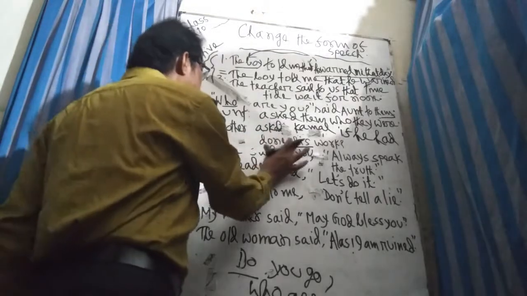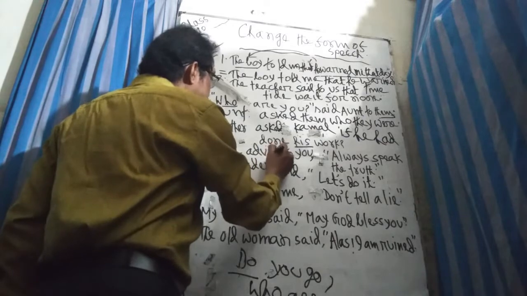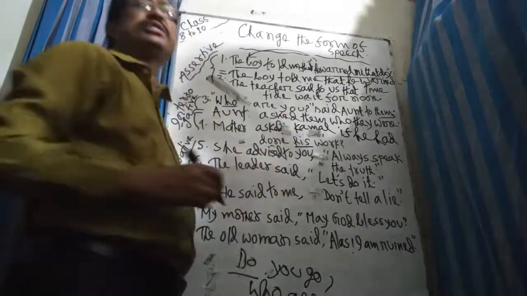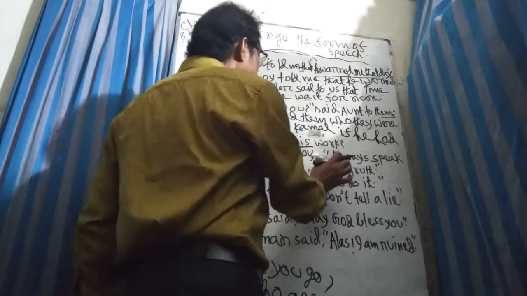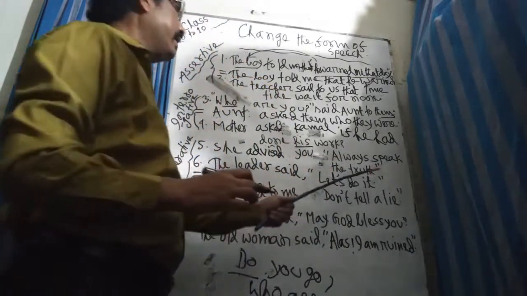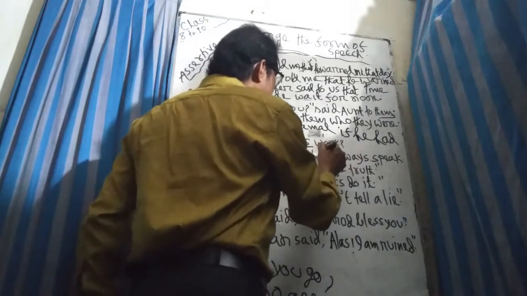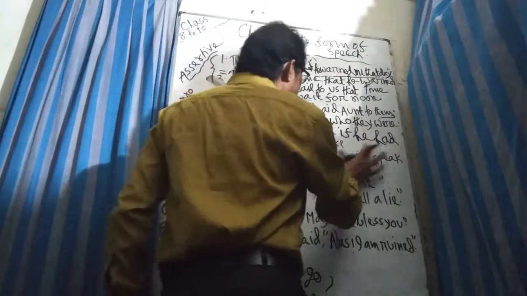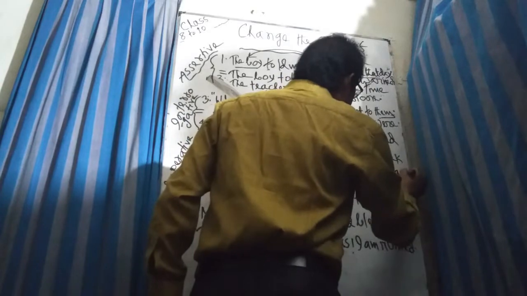Then the reporting verb will be changed into advised, requested, told, forbade, etc. She advised you. And the reported speech will be joined by the infinitive "to": to speak the truth. "Always" should go at the end of the sentence.